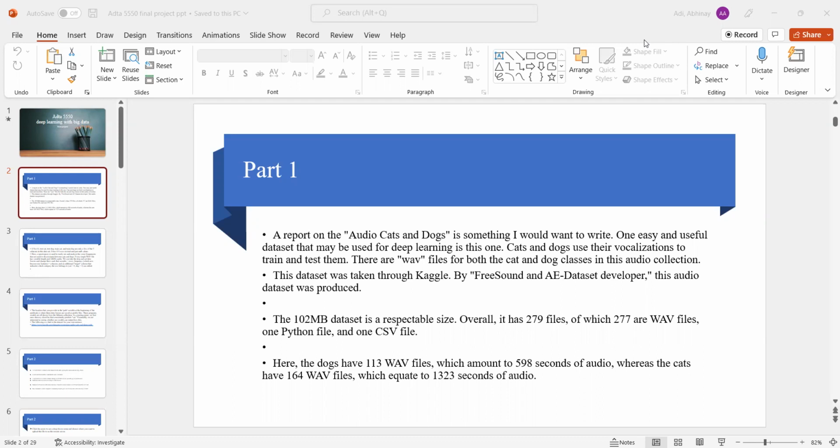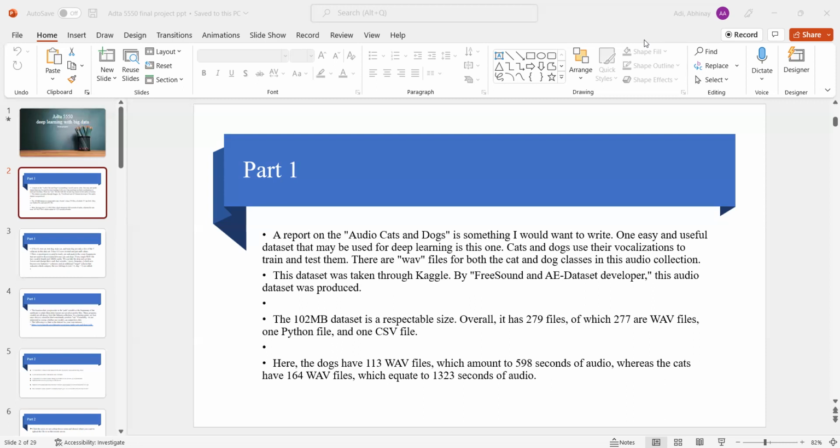Cats and dogs use their vocalizations to train and test the models. There are WAV files for both the cat and dog classes in the audio collection. This data set was taken from Kaggle. A 1 or 2 MB data set is a respectable size.